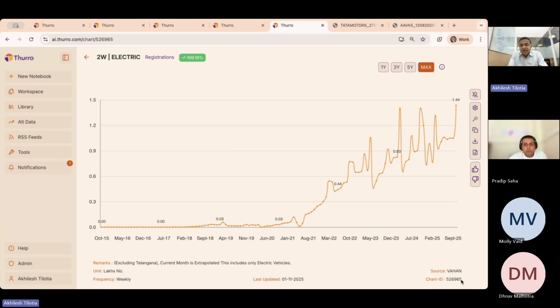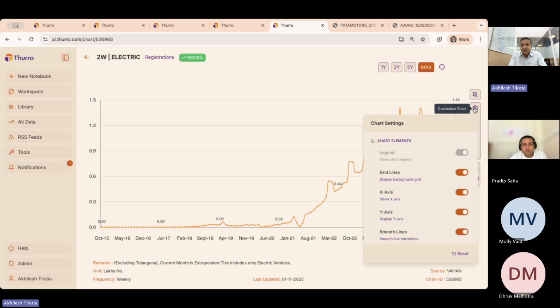Each of these charts has a chart ID. So if you don't want to collect this data either as an image or as an Excel file, but want to pull it out as an API, we are enabled to give this to you as an API. Just identify the chart IDs and we will push it through into your system. For each of these charts, you can set an alert. You can get a daily alert as and when it gets updated, or on a weekly basis, you will get an update to tell you which of these charts have been updated. These alerts can be managed back in the tools section. We will come back to that later.